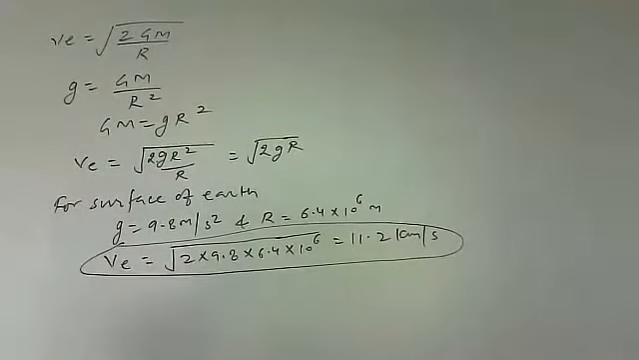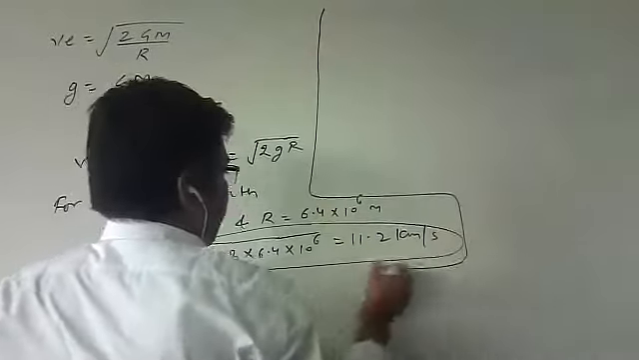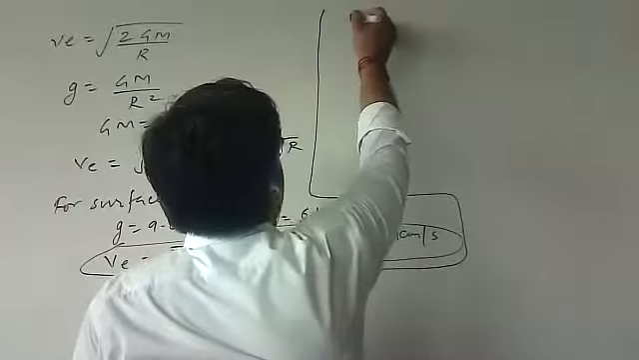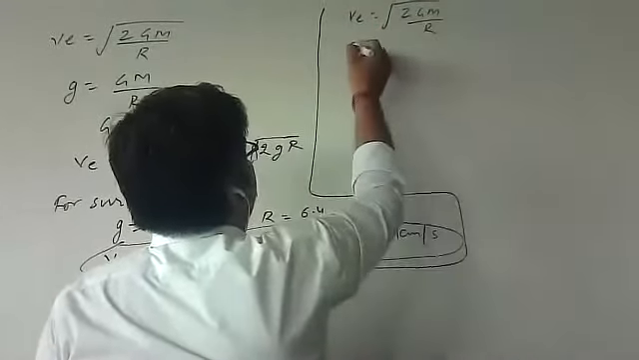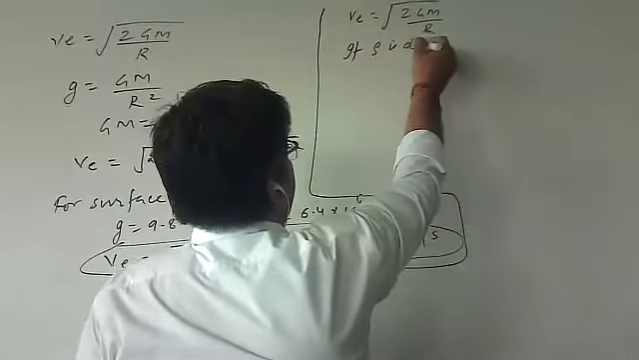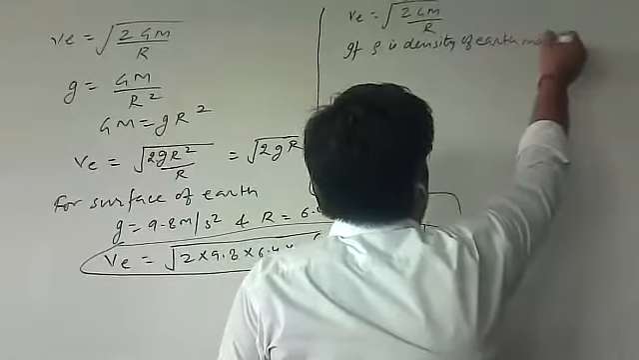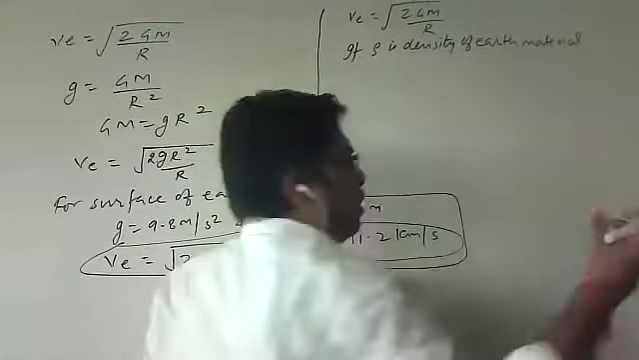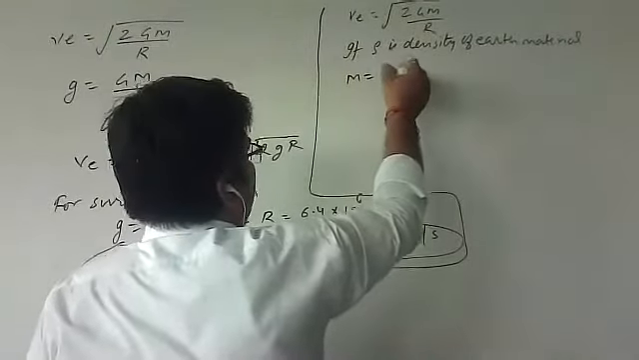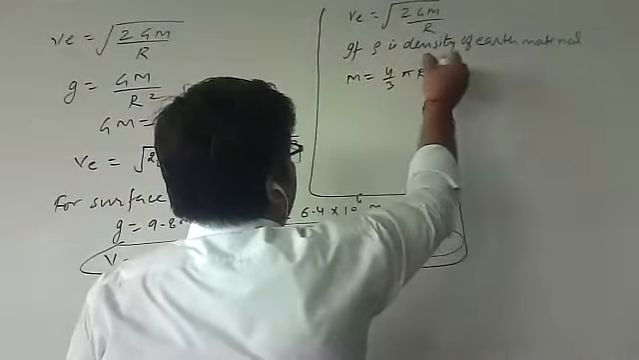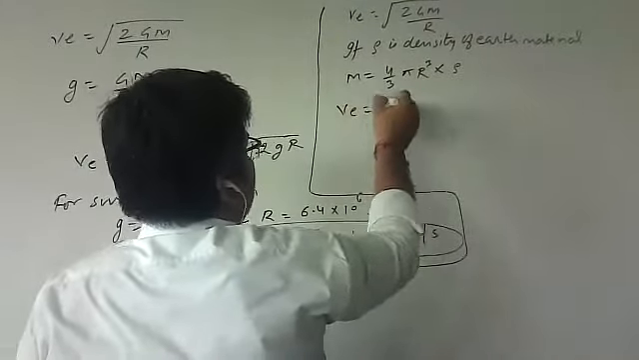I hope this point is clear to you. See, one more modification of escape velocity. The expression of escape velocity is v equals root of 2GM by r. We all know that if rho is the density of Earth material, since Earth is made up of some material, then mass is volume into density. So I can write the mass of Earth as 4/3 pi r cubed into density. I can place it in the escape velocity.